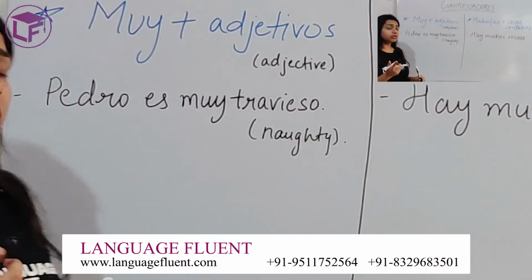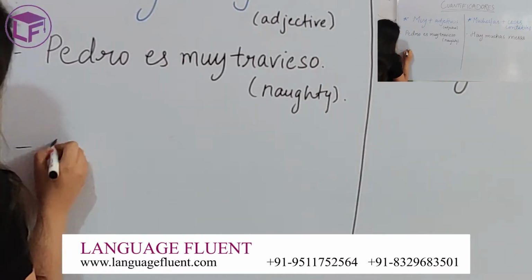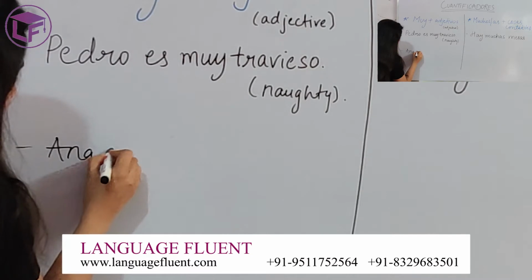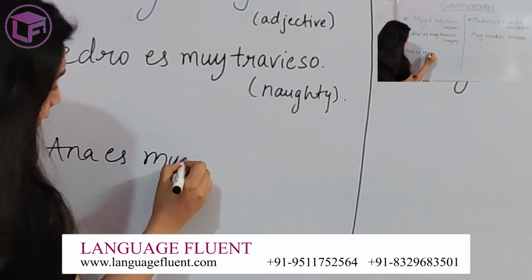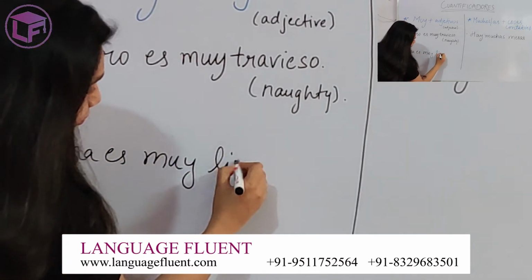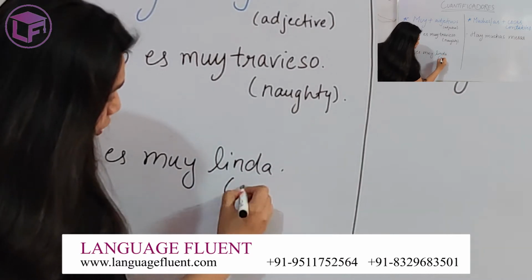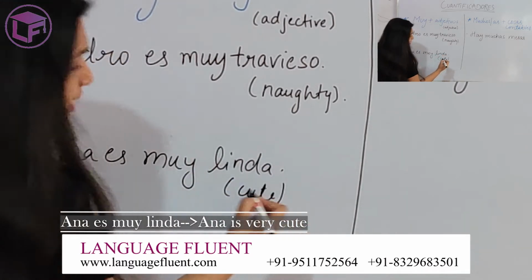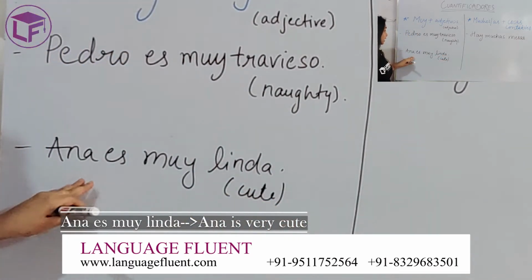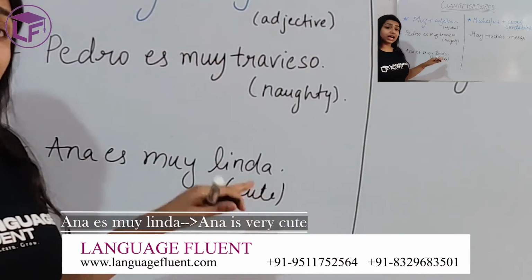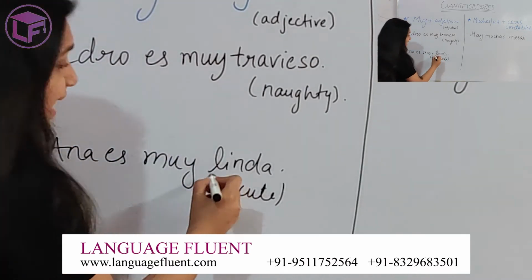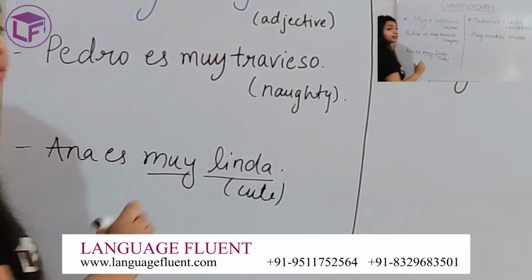I can give you one more example, like Ana es muy linda. Linda means cute. So what is the meaning of this sentence? Ana is very cute. Again, we have used an adjective with muy.